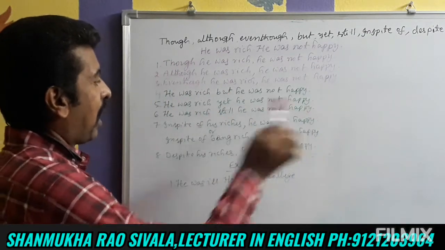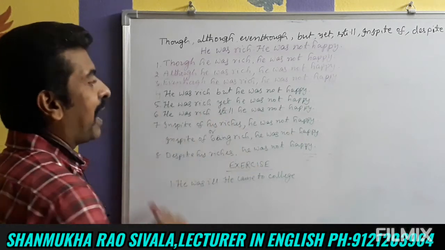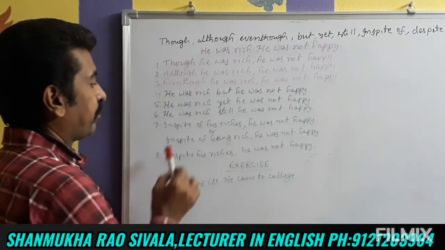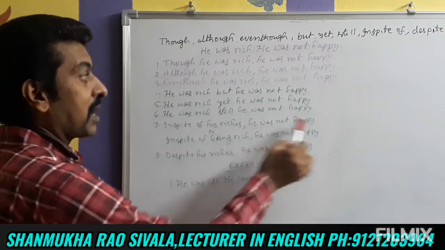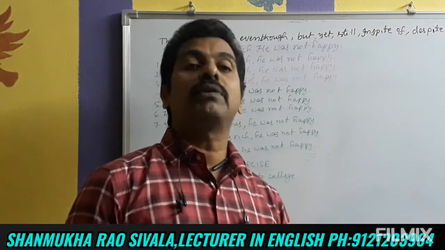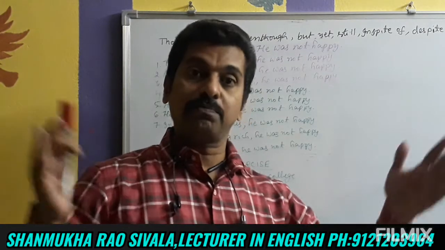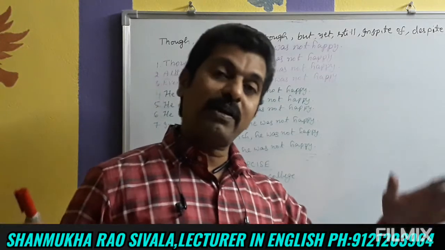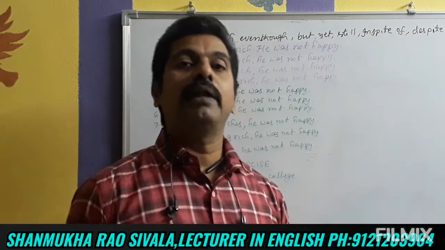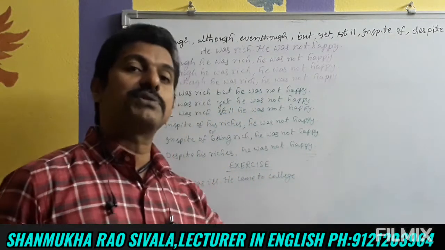Okay friends? And in spite of his riches. Rich is an adjective; we have to take the noun form of rich, riches. In spite of his riches, he was not happy. He has got a lot of money, a lot of wealth, a lot of properties. So in spite of all, actually he was not happy. They are all not giving him any kind of happiness.